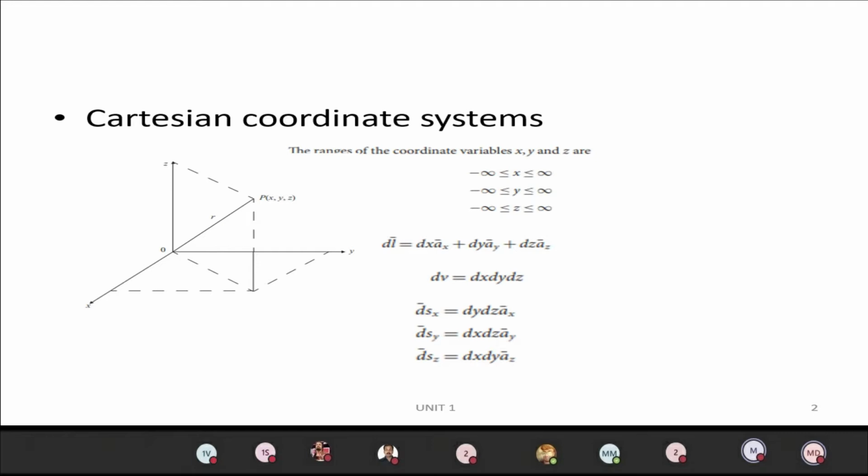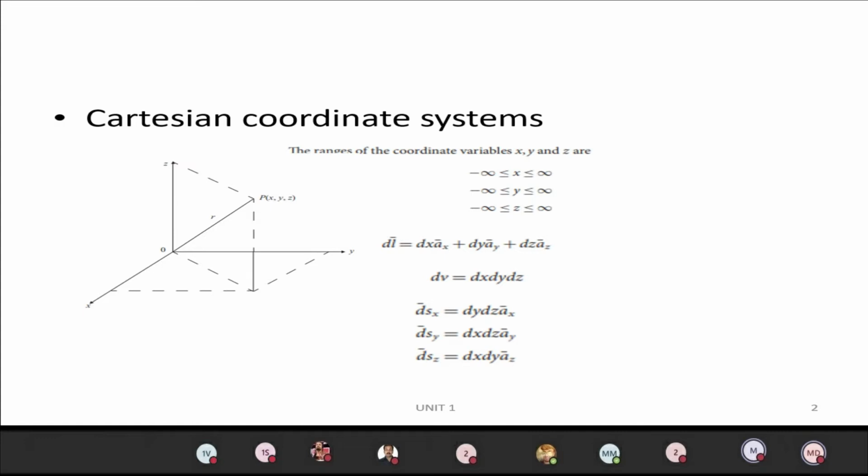When you go for the Cartesian coordinate system, we assume the points as x, y and z, where the value of x varies from minus infinity to infinity, and the values of y and z also vary from minus infinity to infinity.